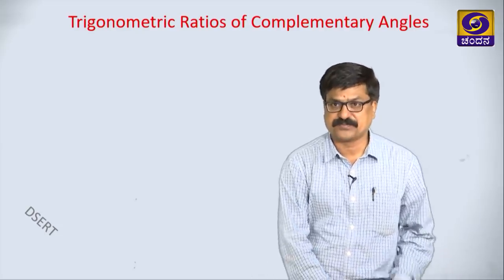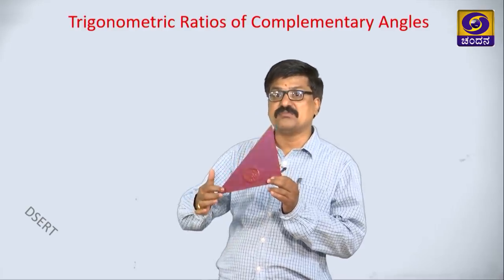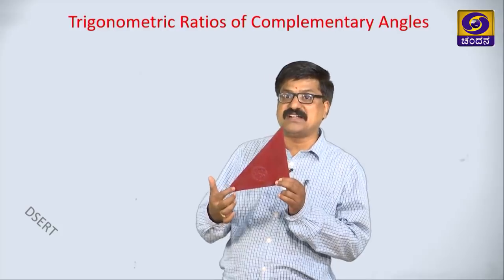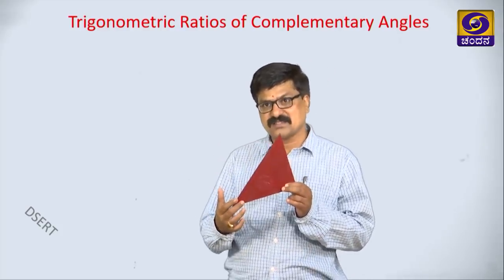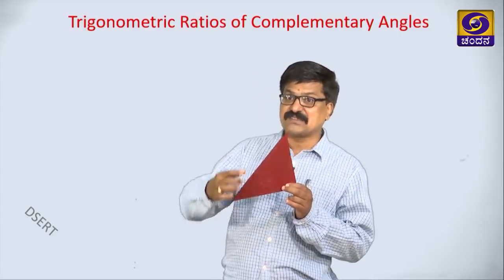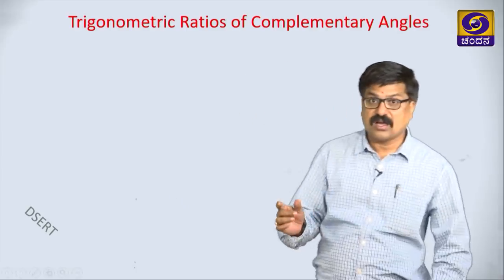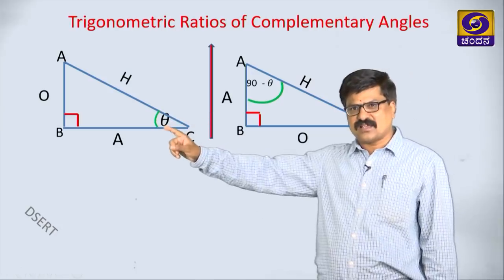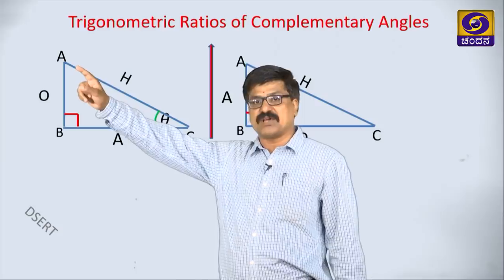Let us take this right angle triangle, this is 90, which means the sum of these 2 is 90 degrees, hence this is the complementary angle of this, or this is the complementary angle of this. If this is theta, then this becomes 90 minus theta.